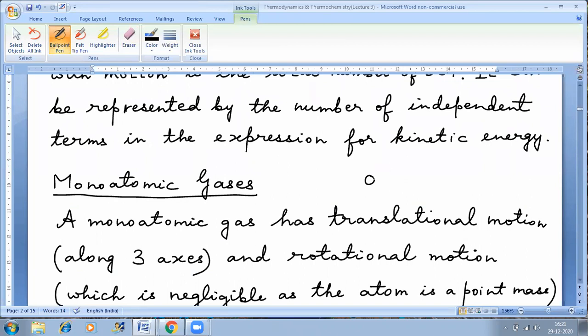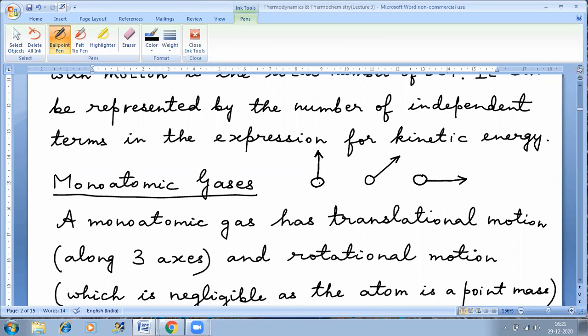This atom can move along the x-axis like this, so this would be a translational mode of motion along the x-axis, or the atom could move along the y-axis. This could be a translational mode of motion along the y-axis, or the atom could move along the z-axis, which would be another translational mode of motion.